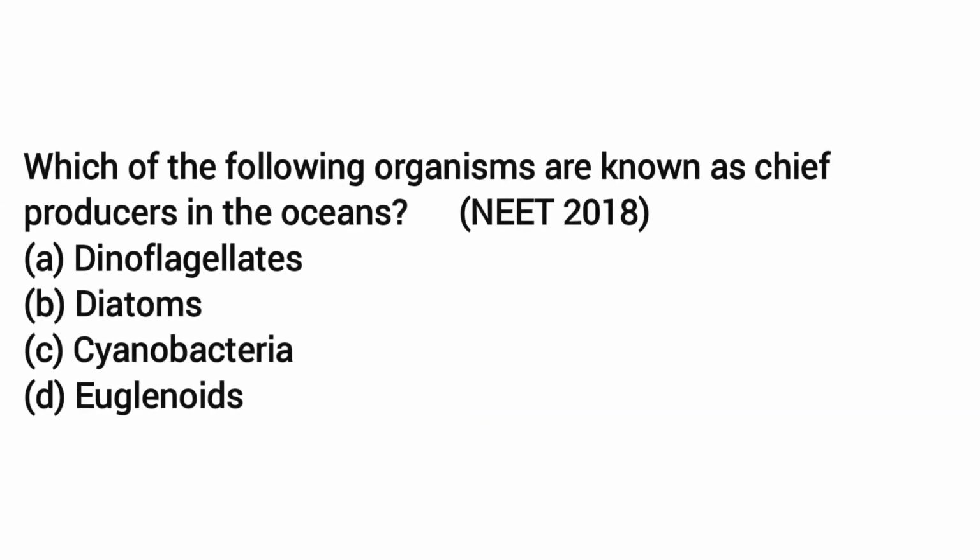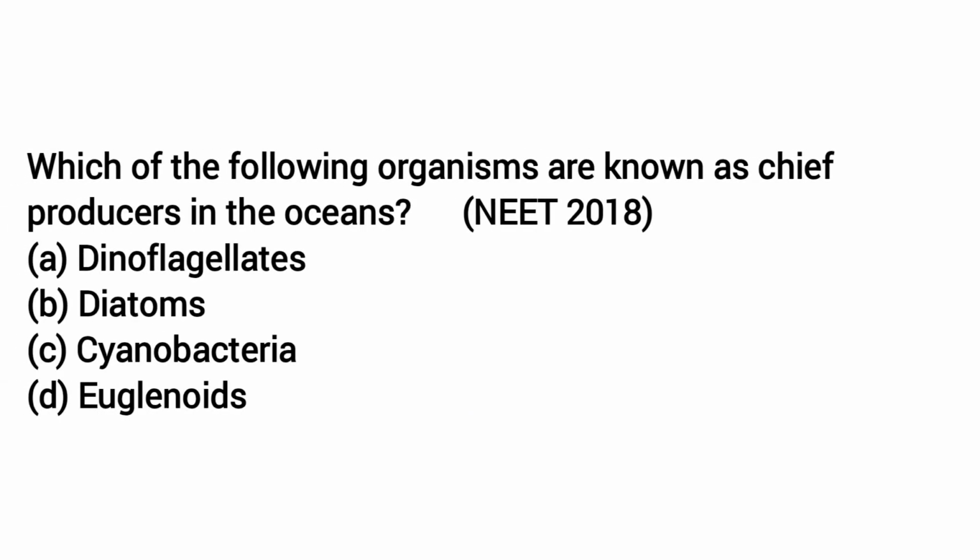We'll move on to the next question, that is, which one of the following organisms is known as the chief producer in the ocean? The options are dinoflagellates, diatoms, cyanobacteria and euglenoids. The correct answer is diatoms. As you all know, diatoms are phytoplankton which are present in abundance in the oceans, and they possess chlorophyll pigments which help in photosynthesis. That's why they are known as chief producers in the ocean. So the correct answer is diatoms, that is option B.